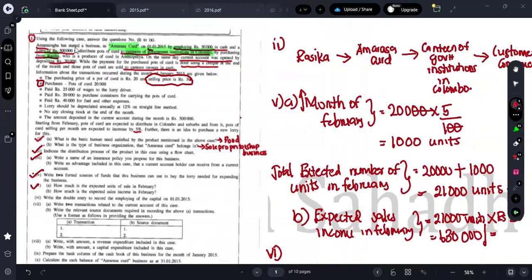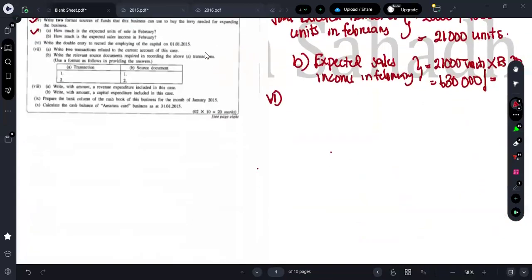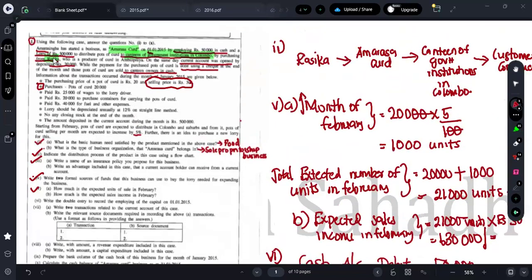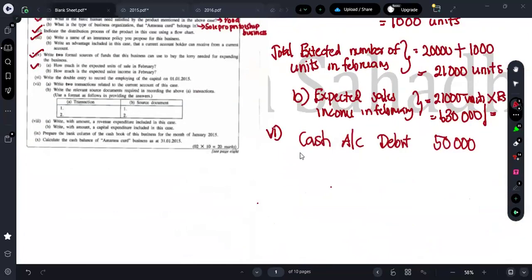Amara Singha has started a business on 1st of January by employing 50,000 in cash. So the cash account will be debited by how much? Cash account will be debited by 50,000. Further, what do they say? 50,000 in cash and a lorry worth 500,000. So the lorry account will be debited by 500,000.